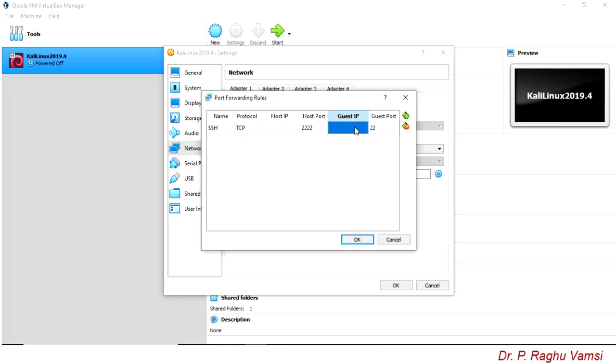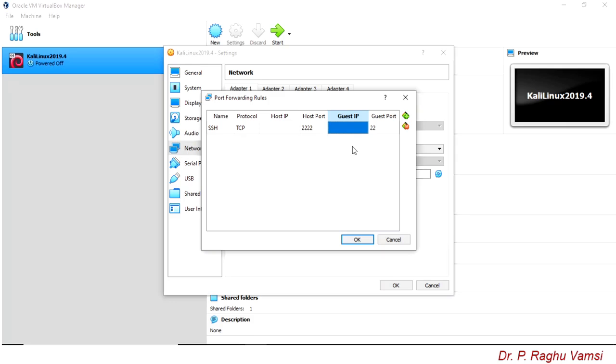Here the Kali Linux IP address, whenever the NAT is set as the network adapter, is 10.0.2.15. Please remember, if multiple systems or multiple guest operating systems are using NAT, then this IP address is not fixed, because the private network IP address is generated dynamically. So there is no rule that always 10.0.2.15 is the IP address set to the Kali Linux.